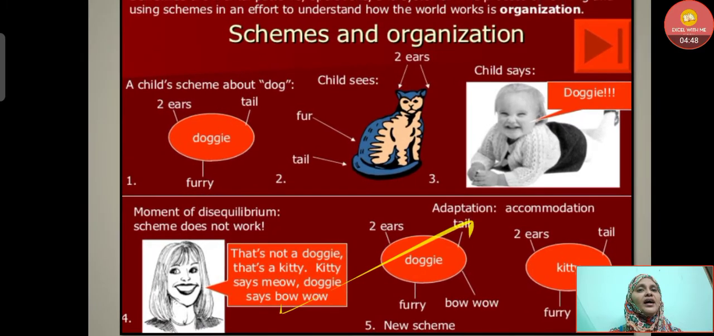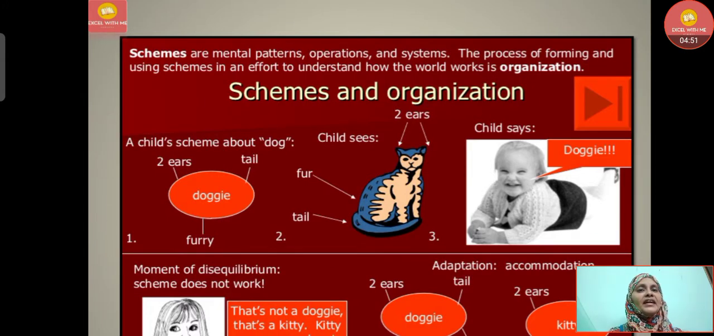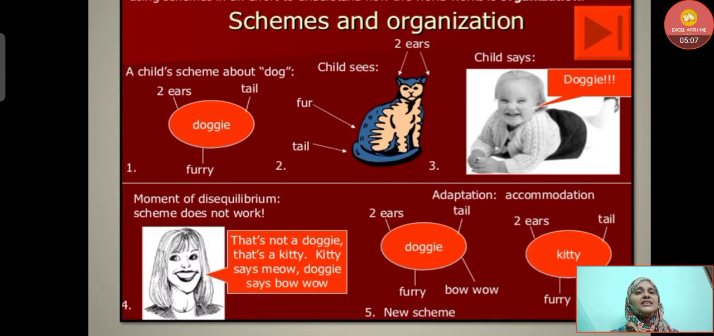Then schemes are mental patterns, operations and systems. The process of forming and using schemes in an effort to understand how the world works is organization. Let's understand once again with one example. For example, a child's schema about a dog is that it has 2 ears, it's furry, and it has one tail. Then he sees the cat. He feels that this is also a doggy because it has fur, it has a tail, and also it has 2 ears. But he says it's a doggy.